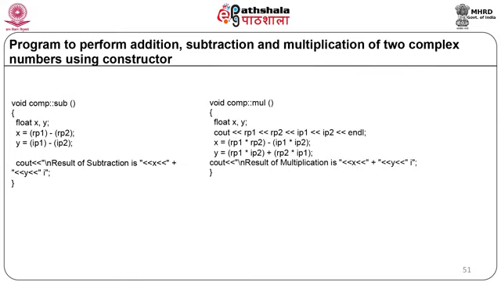Next one is the void complex::mul function. Here we are declaring two local variables, float x, y. Here we are displaying the values on the screen using cout: rp1, rp2, ip1, ip2. Now we are doing the multiplication as x equal to rp1 into rp2 minus ip1 into ip2, y equal to rp1 into ip2 plus rp2 into ip1, and we are displaying the result of the multiplication as x plus yi. Now our multiplication function ends.